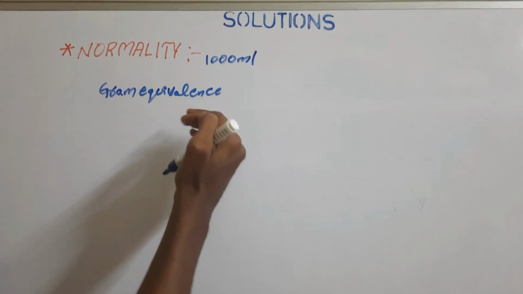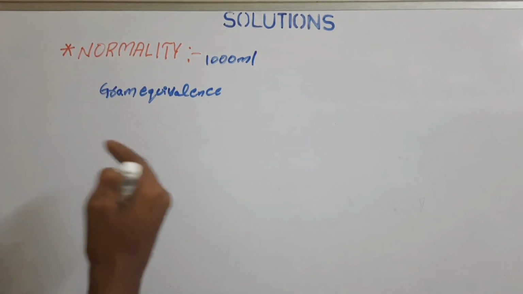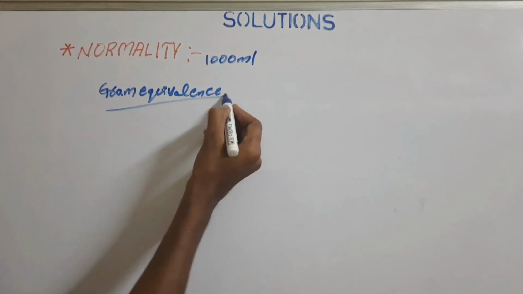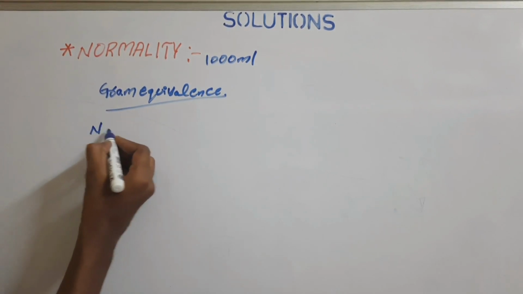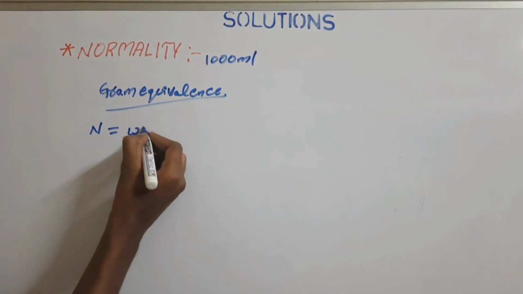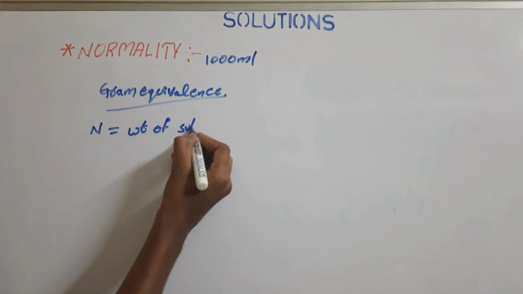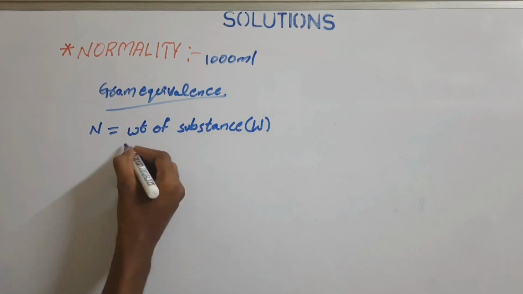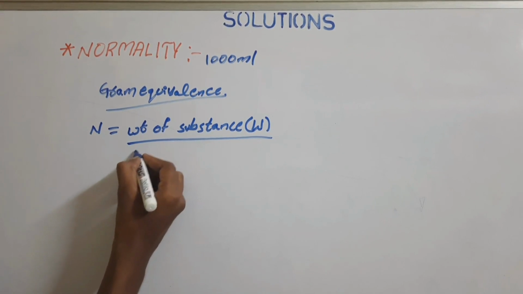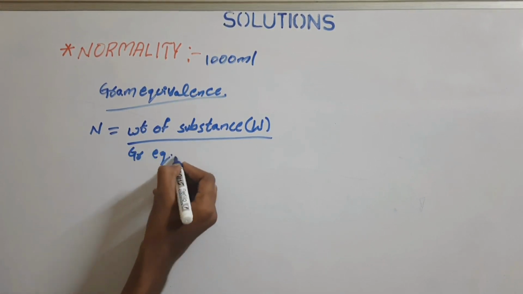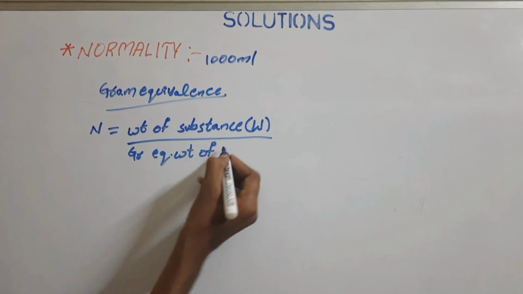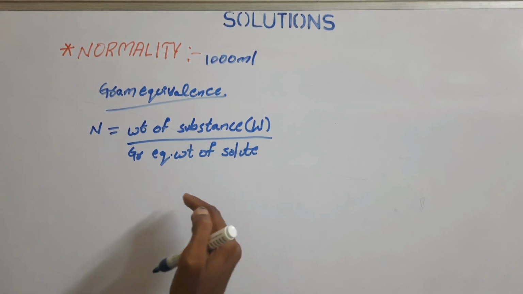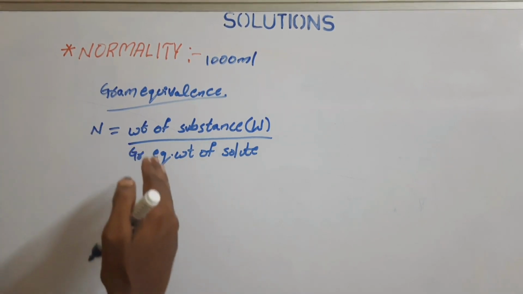So the gram equivalence can also be stated as the equivalent weight, and the gram equivalence is the mass of one equivalent or the mass of the given substance. And the normality can be calculated by the formula: weight of substance, denoted by the symbol W, by the gram equivalent weight of solute. Sorry, normality is the